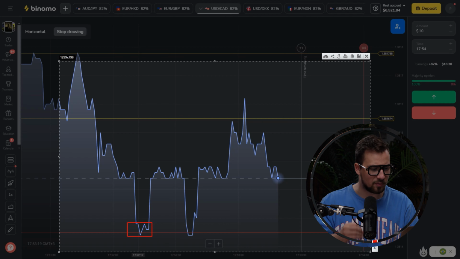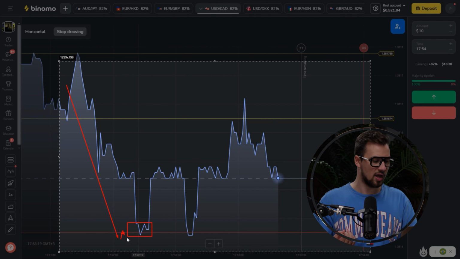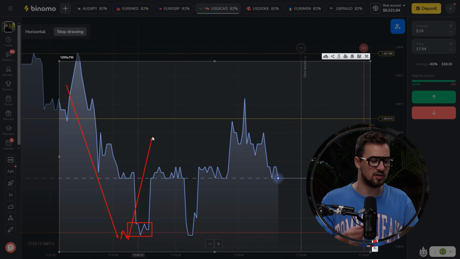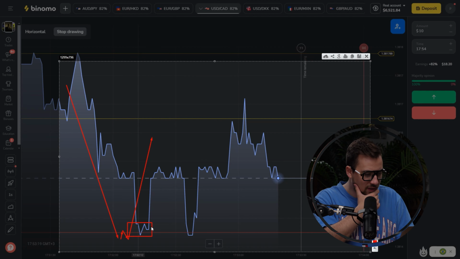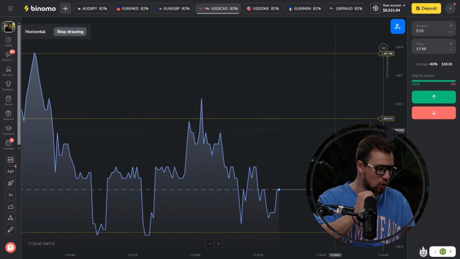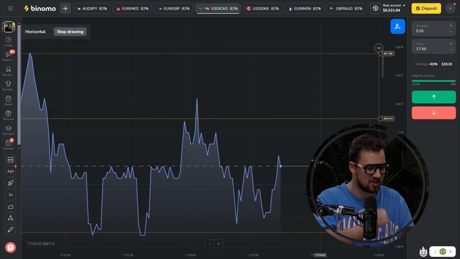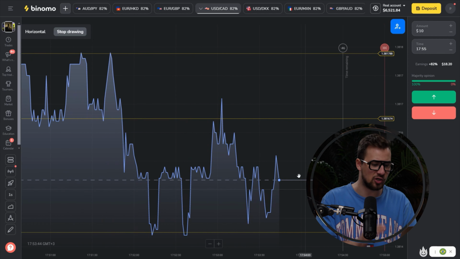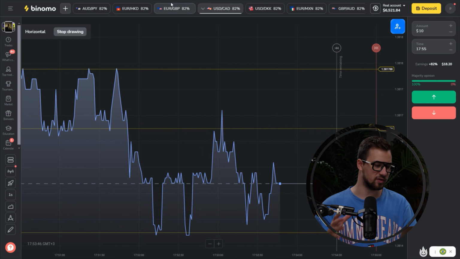Here we had to open at this level because it turned out to be stronger. The first approach happened here. Look, downward movement, the first touch, fading, and reversal. So we should have opened positions at this point. But we opened a little bit earlier and also split all the trades.